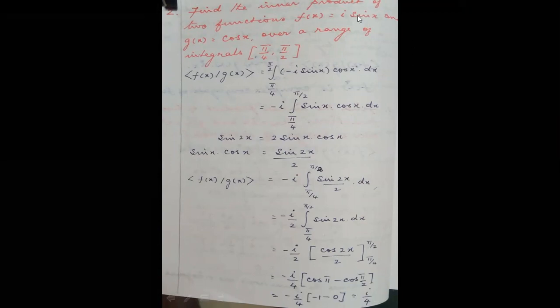So as these two functions, their inner product is not equal to 0, they are not orthogonal to each other. Now you take down all these things.